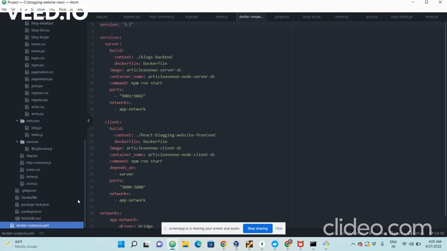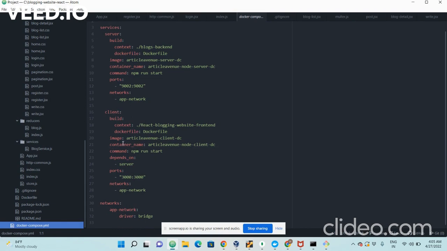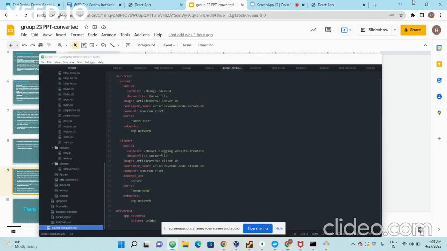Now to combine both these Docker files, we have docker-compose.yml. Here we are writing services for server and client. So we can see the driver for app network that we're using is Bridge. This will bridge between the Docker files of both front end and back end.